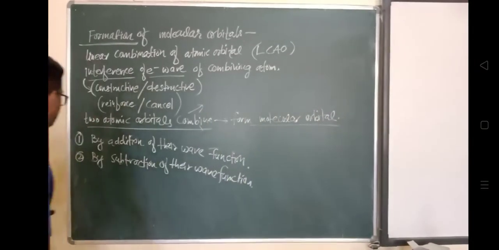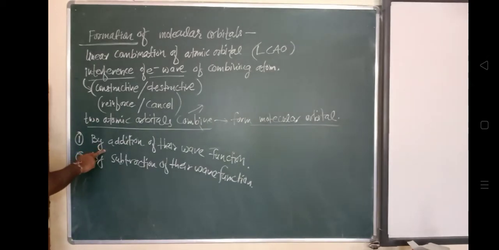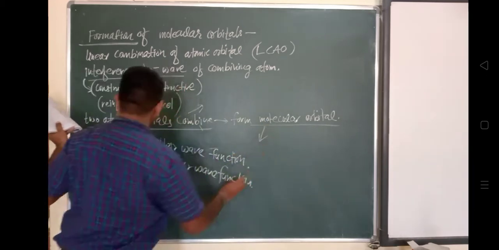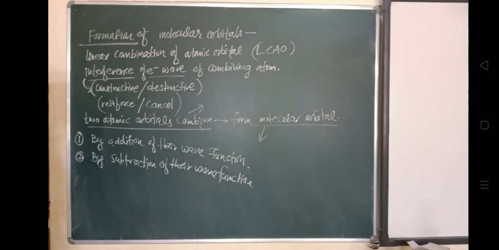When addition of their wave functions takes place, the molecular orbital formed has less energy as compared with their atomic orbitals. In addition, it will be the opposite case in the case of subtraction. So what is that?